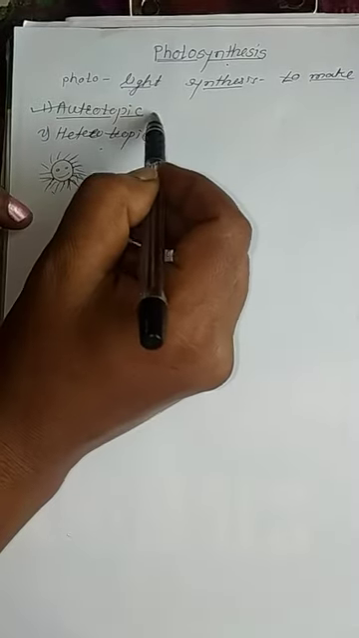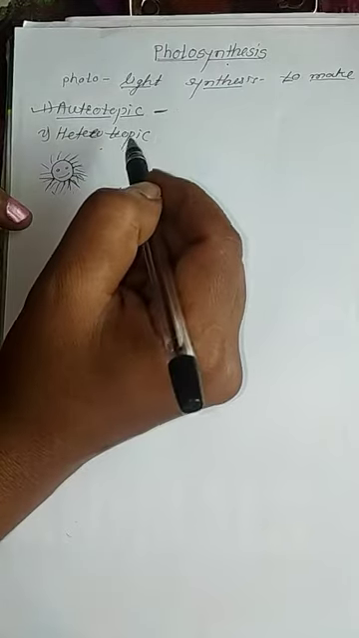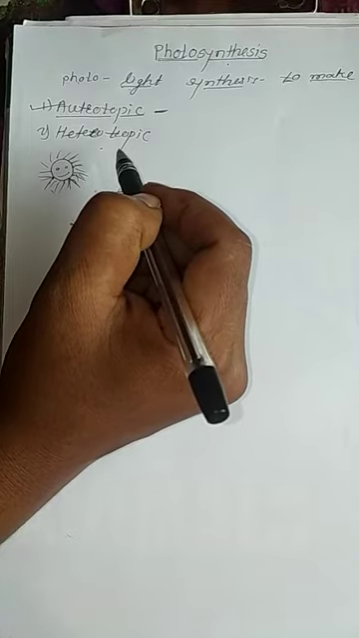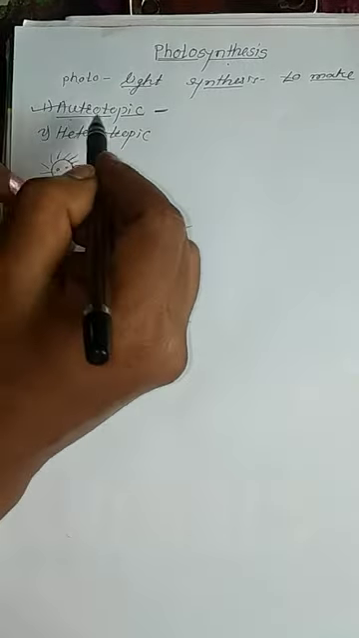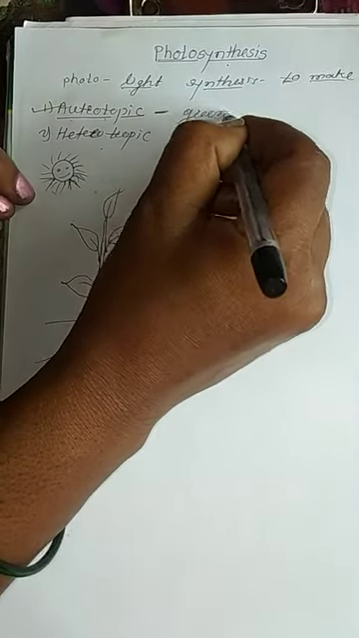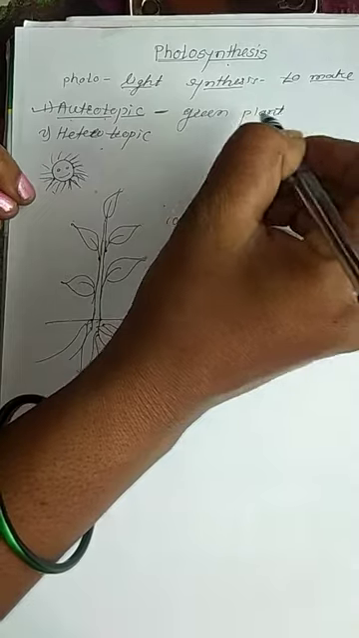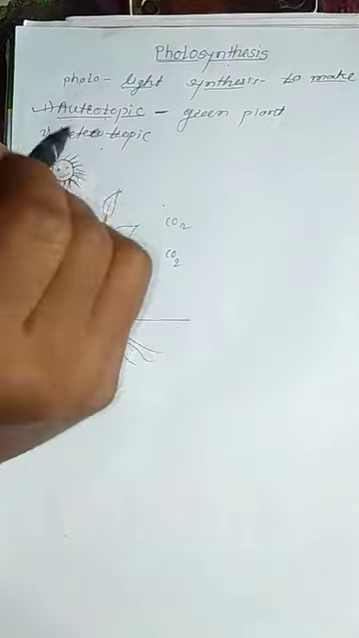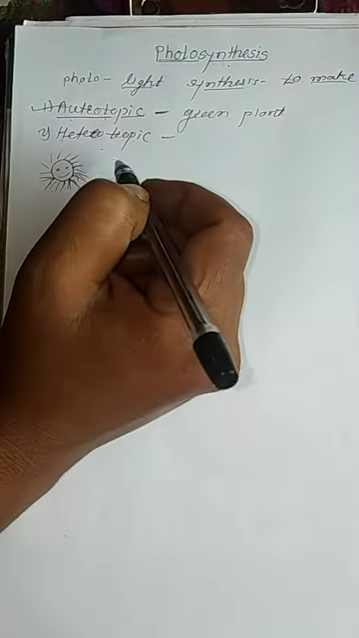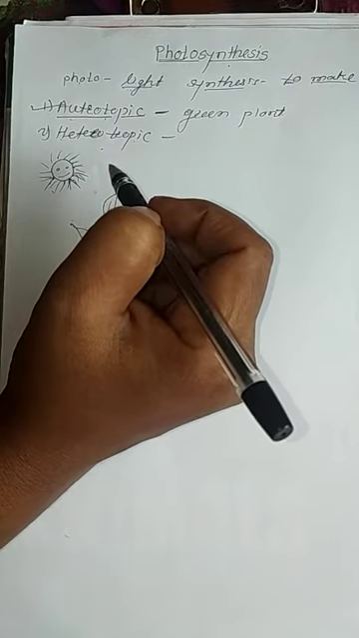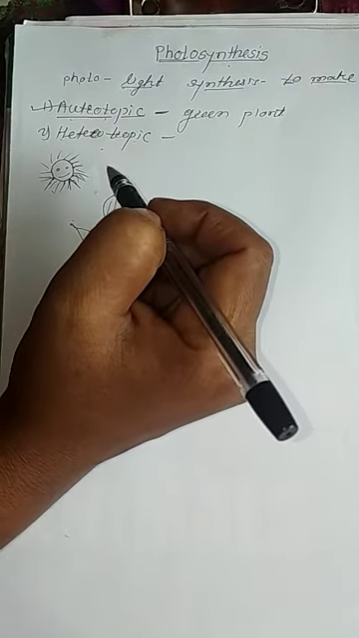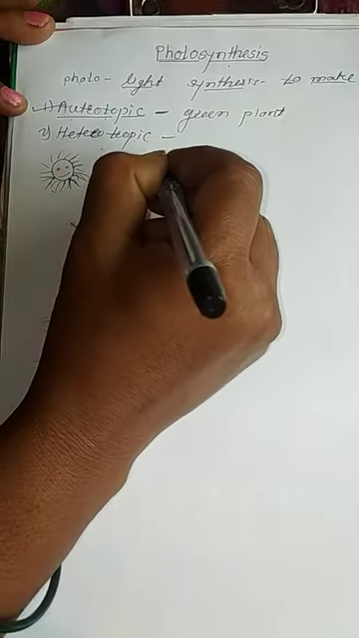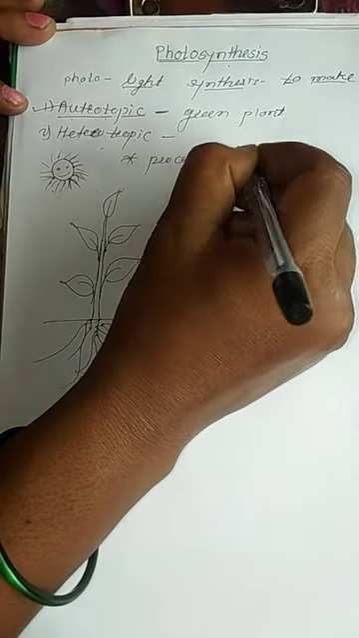Got it? The green plant contains the chlorophyll pigment, so the green plant can make its own food. The green plant is autotrophic, so the plant is called an autotroph. And heterotrophs, like us, do not make our own food. We depend on autotrophic organisms for food. Let us see the process of photosynthesis.